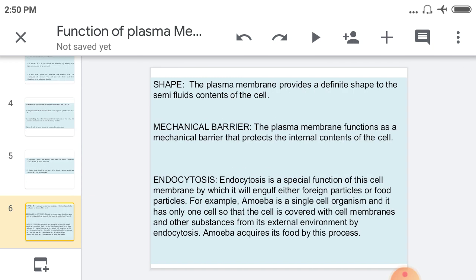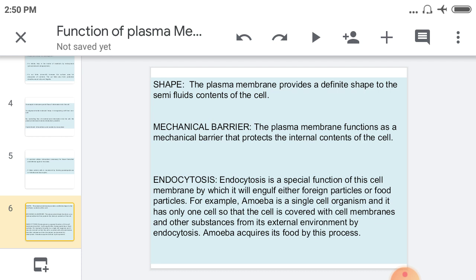Here, in detail, the next function of the plasma membrane is shape. The plasma membrane provides a definite shape to the semi-fluid content of the cell. If the plasma membrane is not there, no shape is present. That's why a main function of the plasma membrane is to maintain the shape. Then, mechanical barrier: the plasma membrane protects the cell from different types of mechanical damage.